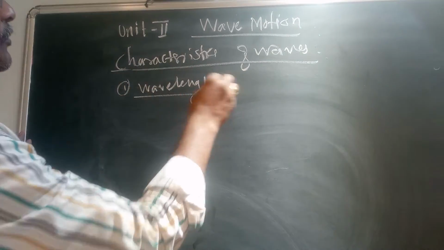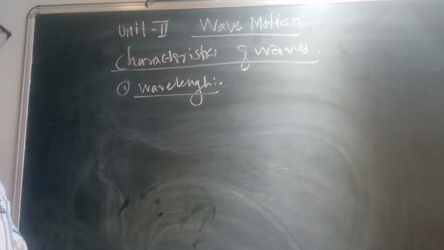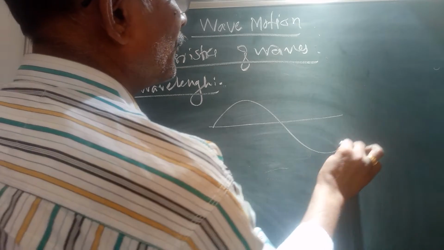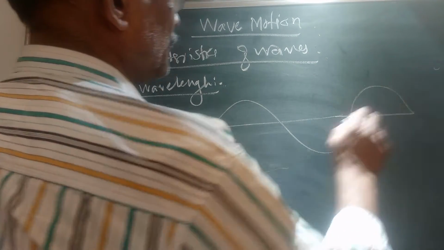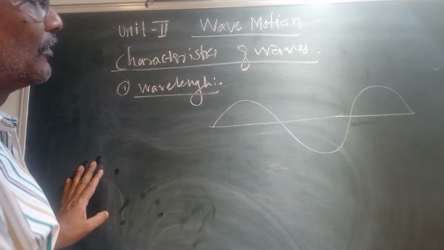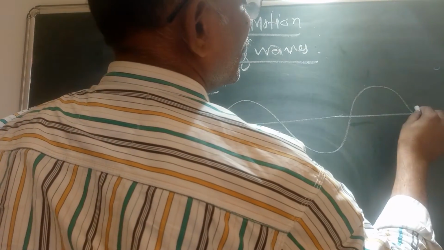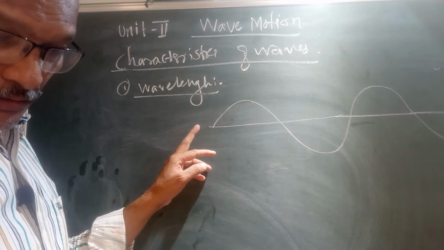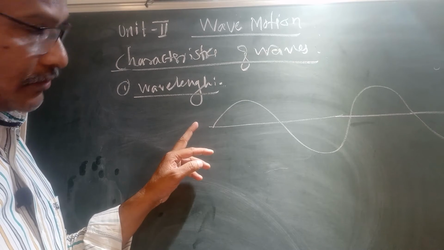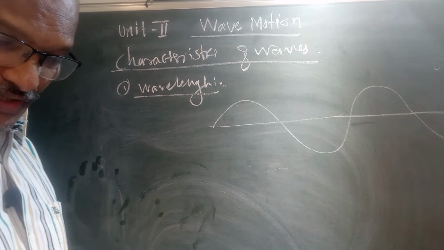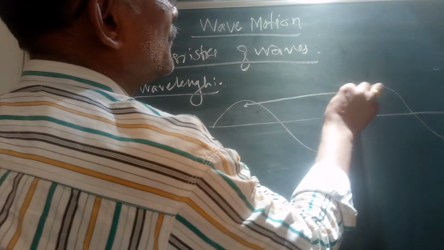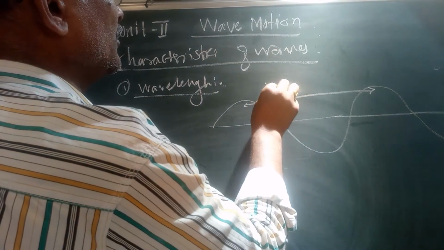Suppose I draw the wave, this is the wave, so how much distance is the wavelength? This is the wavelength.